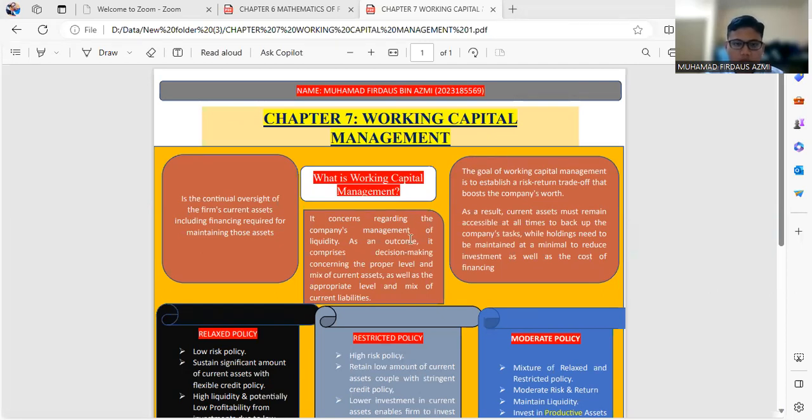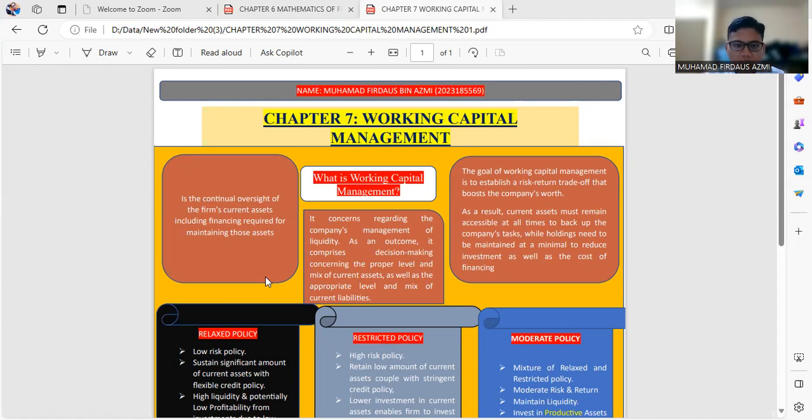So today I will present about chapter 6, which is working capital management. Alright, so the first one is: what is working capital management? Working capital management requires monitoring a company's assets and liabilities to maintain sufficient cash flow to meet short-term operating costs and short-term debt obligations. Managing working capital primarily revolves around managing accounts receivable, accounts payable, inventory and cash.